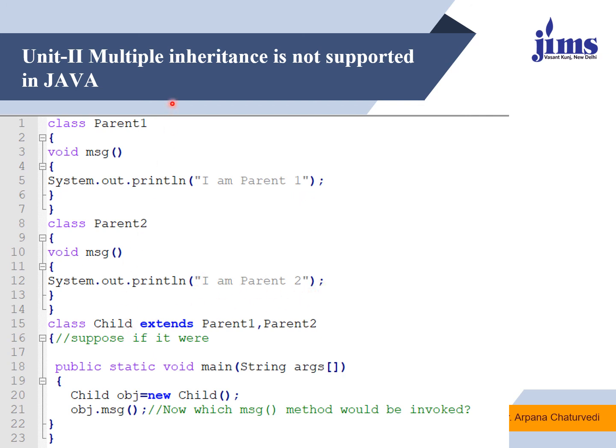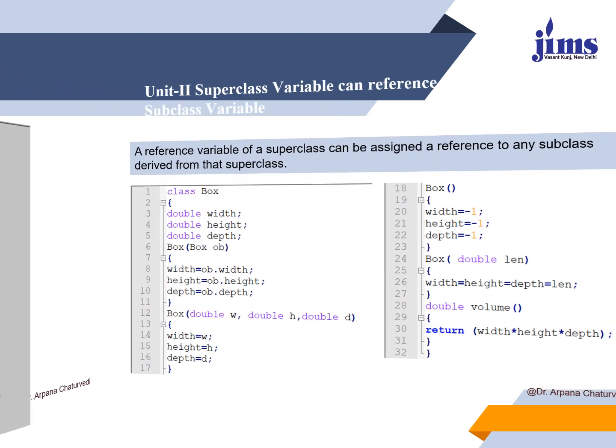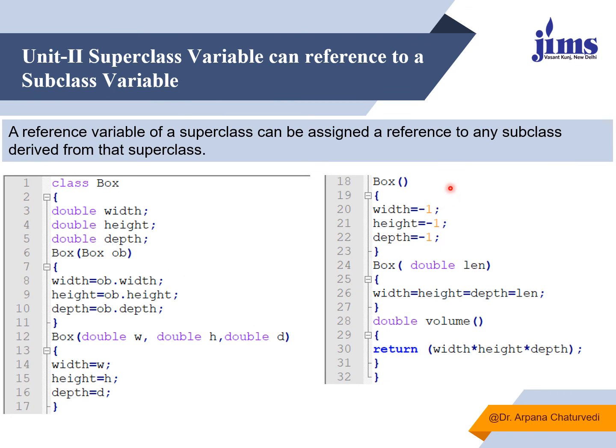Now to implement multiple inheritance logically, we will be deriving the child class from two different parents. The moment you write this, you will see that there is a compile time error and you will not be able to do that. So a reference variable of a superclass can be assigned a reference to any subclass derived from that superclass. Fine.